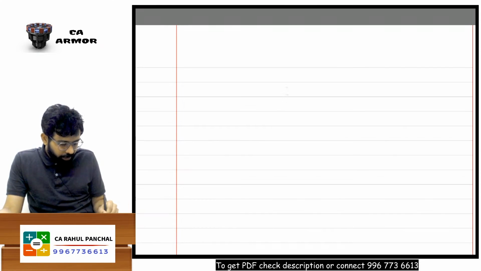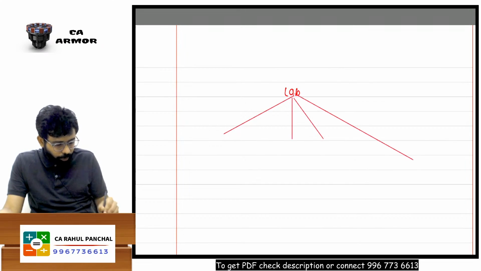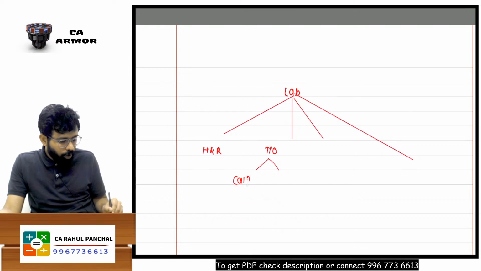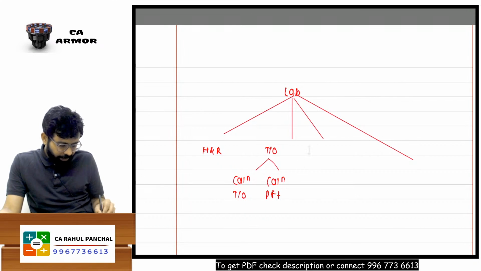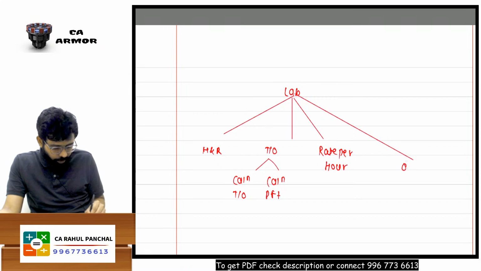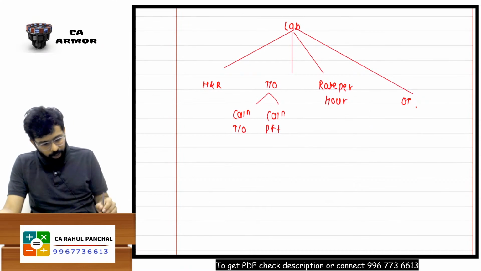Please understand. Sir, we started with labor costing or employee costing. It has how many parts, sir? 4 parts. First is Halsey and Rowan. Another one is labor turnover. Labor turnover has 2 parts: calculation of labor turnover, and calculation of profit lost. Then the third part which we got is rate per hour. And then guys, there is an overtime calculation that we had. So fair enough, sir.